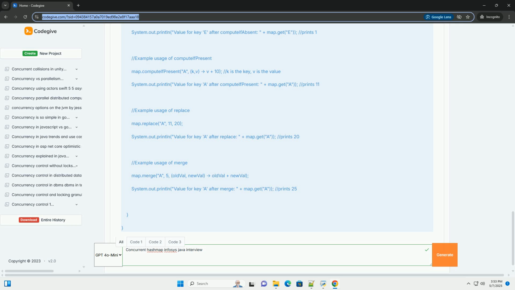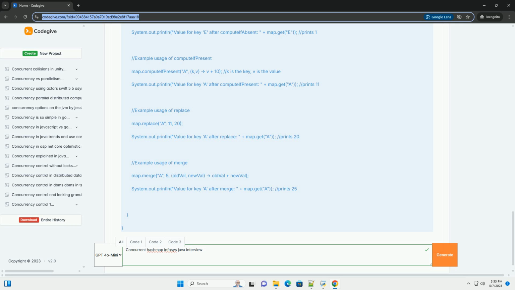10. How is resizing handled in ConcurrentHashMap? Answer: Resizing is performed concurrently. When the map becomes too full, determined by the load factor, a new array is created, and the elements are transferred from the old array to the new array in a concurrent manner. This allows other threads to continue accessing the map while the resizing is in progress.